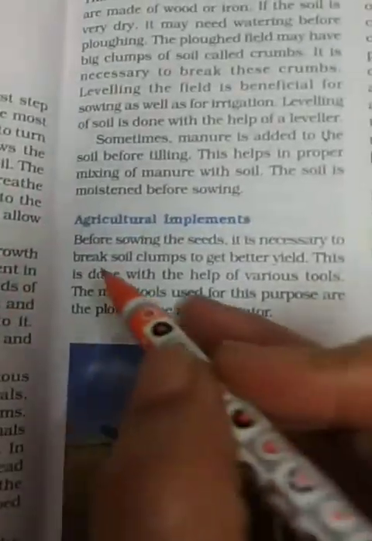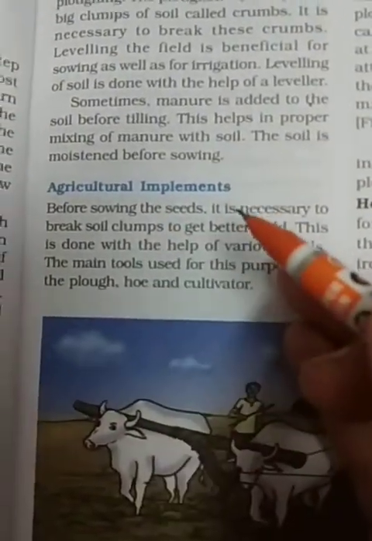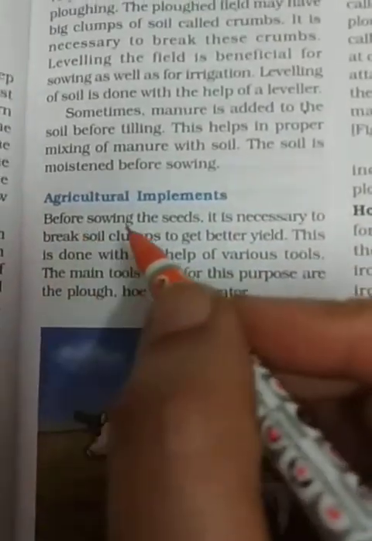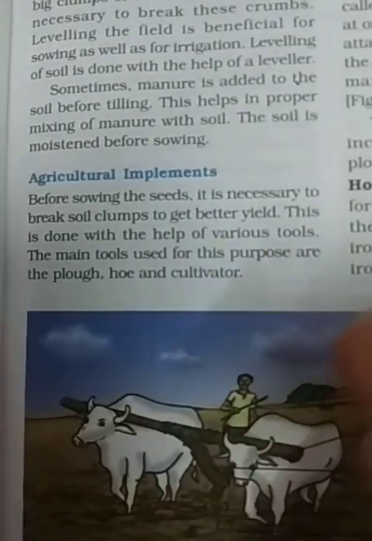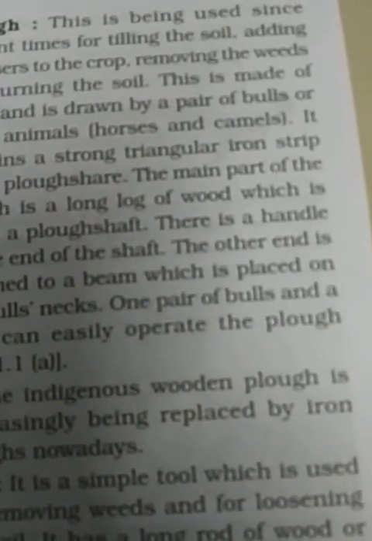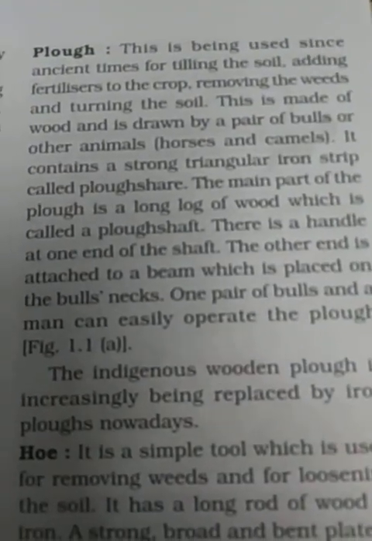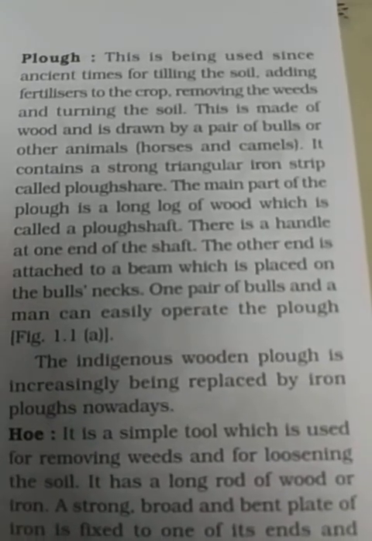Now let's discuss agricultural implements which are used during cultivation of crops. Before sowing the seed, it is necessary to break soil clumps to get better yield. The first implement is the plow. A plow is a device that is used by a farmer for different purposes, for adding fertilizer, tilling, loosening of the soil, etc.